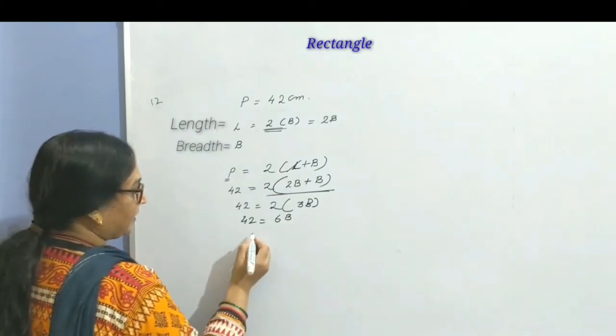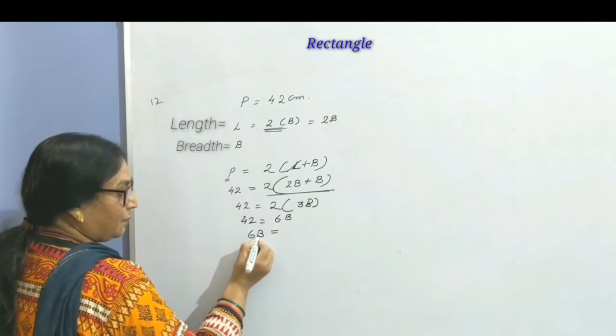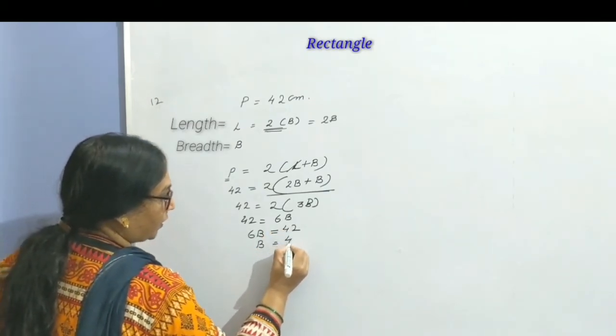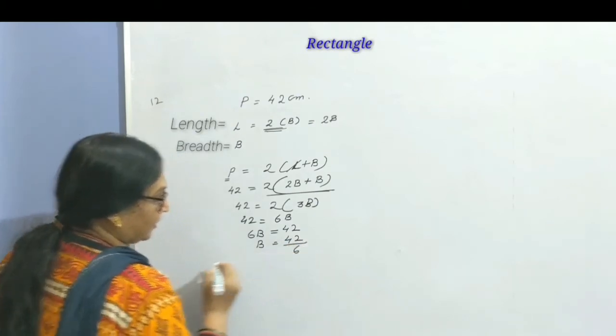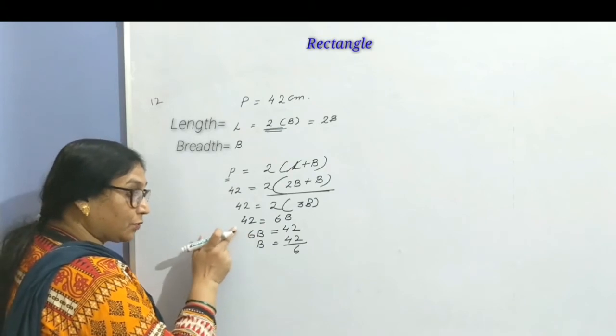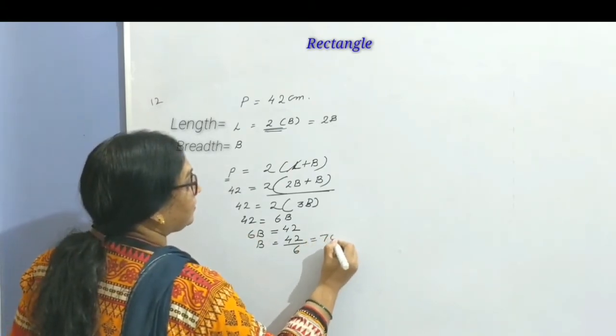Now let us replace the left hand side with the right hand side. 6 times breadth equals 42. So breadth equals 42 divided by 6, as this is 6 into b. When you transfer 6 to the other side, we divide. So it equals 7 centimeter.